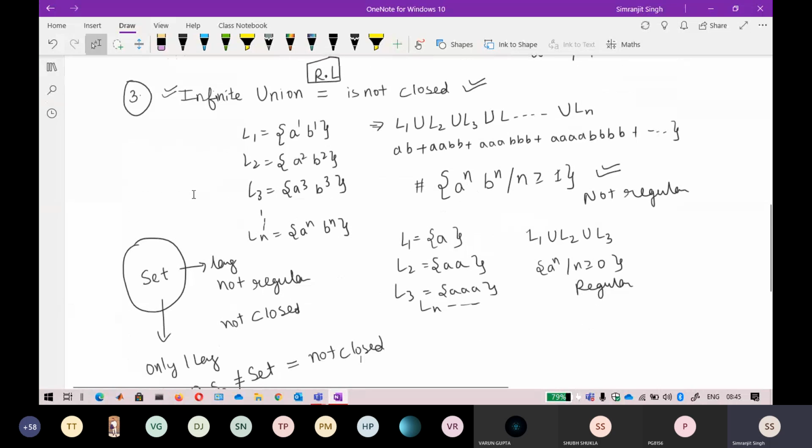Only one operator or only one language is needed to disprove the closure property.